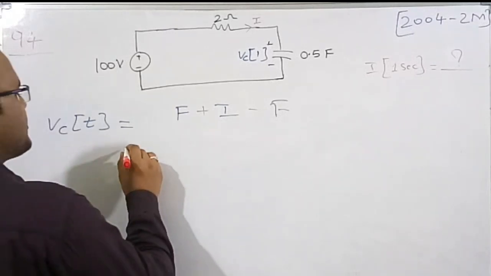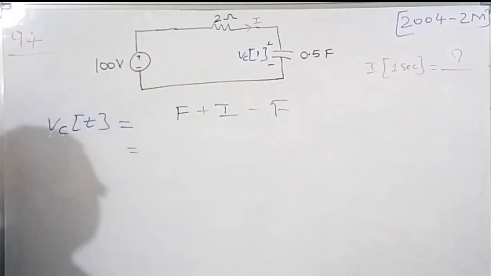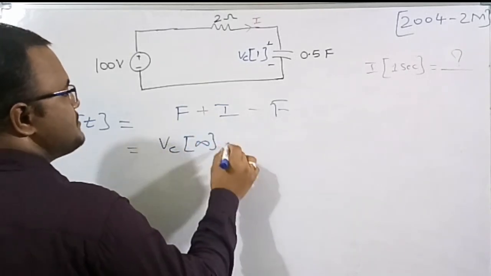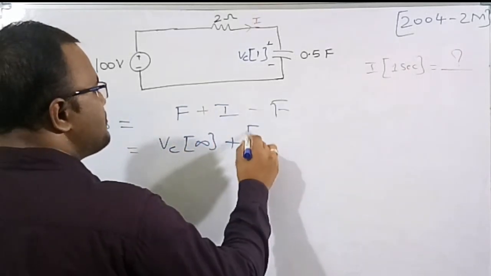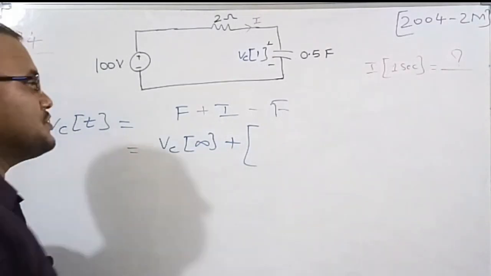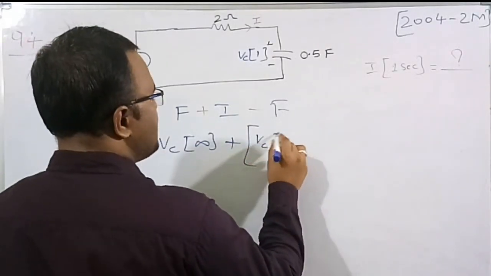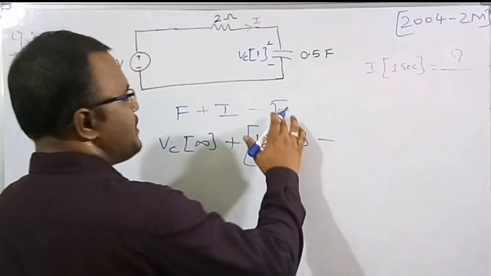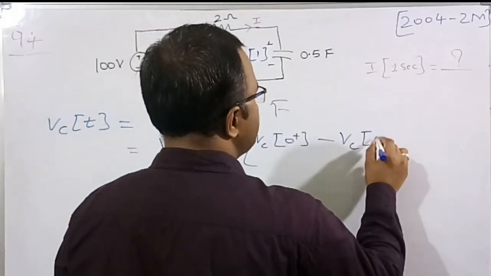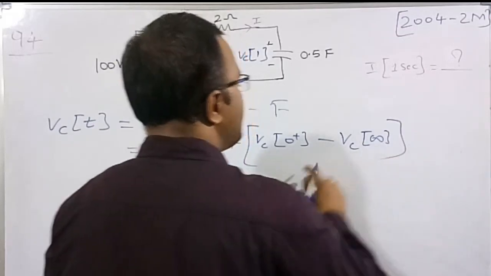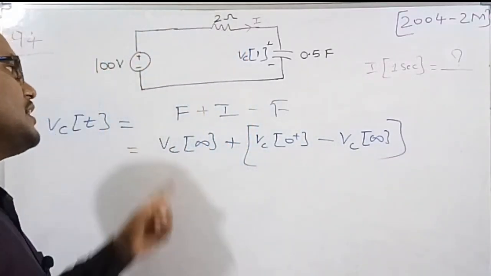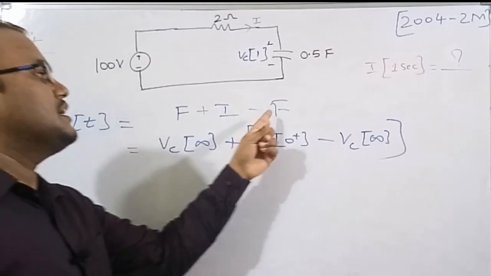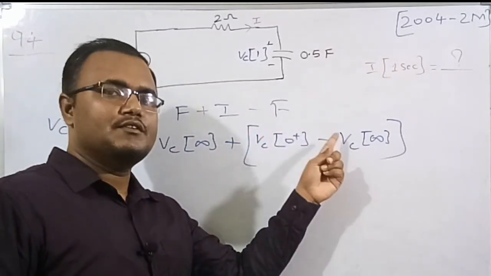So therefore I am going to write the expression: VC of t equals final value, meaning VC at infinity, plus, I have taken a bracket now. Initial means VC of 0, VC of 0 plus or 0 minus, both are same. Minus means here minus. Final means VC of infinity, and similarly bracket close. Now see here, F means infinity, I means initial 0 plus, F means final.